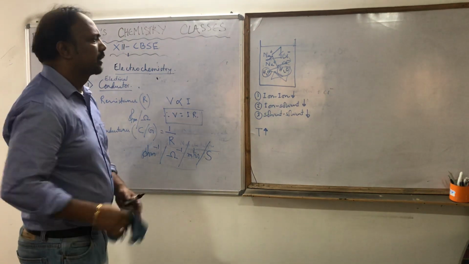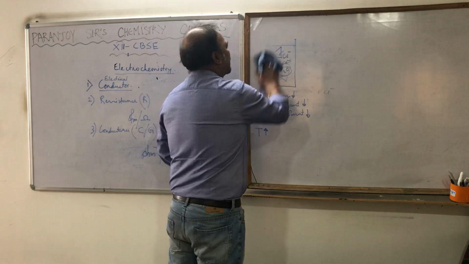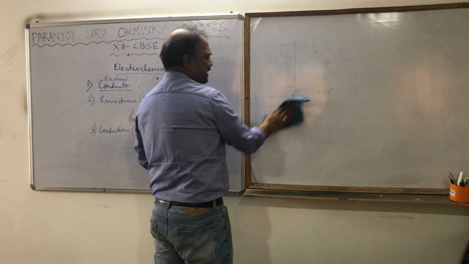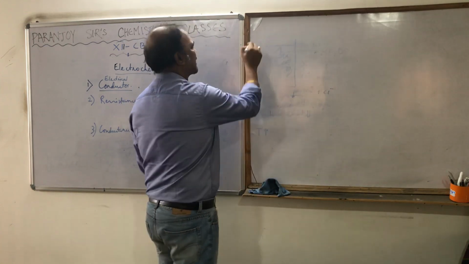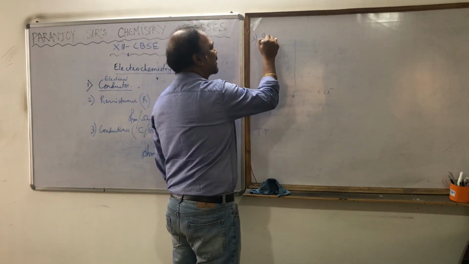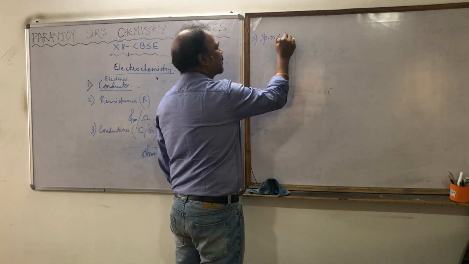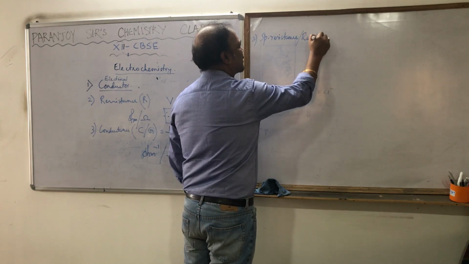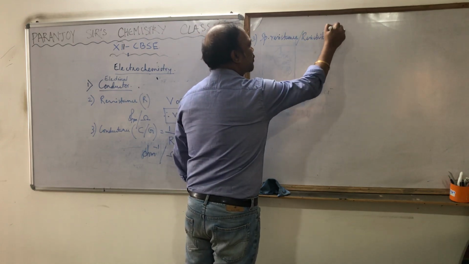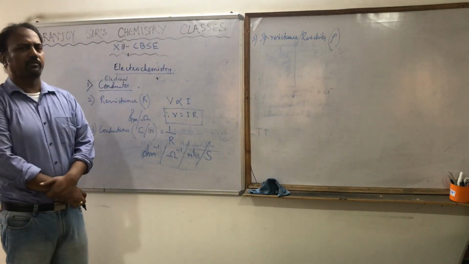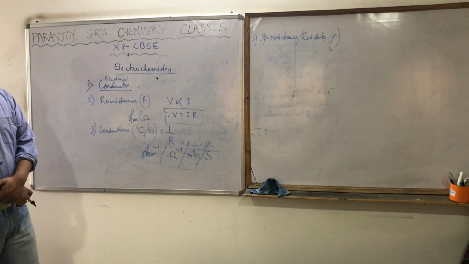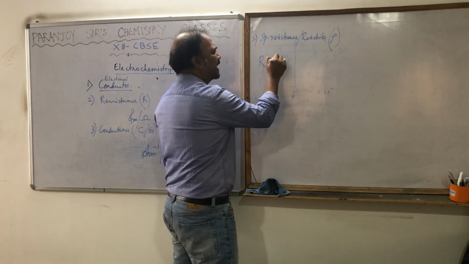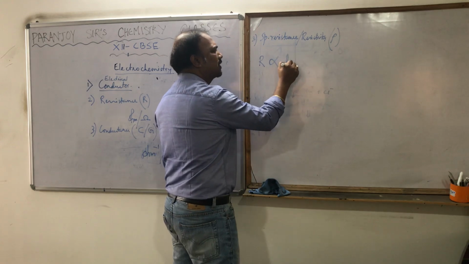Now the third term, resistivity or specific resistance, which is denoted by rho. What we know is that R, the resistance, is directly proportional to the length of the conductor.